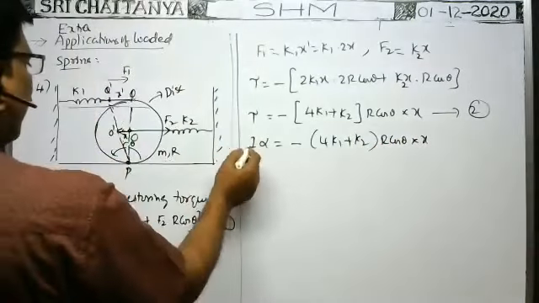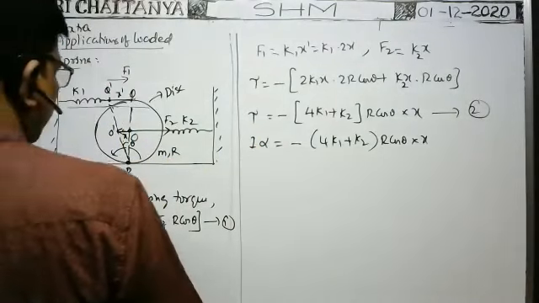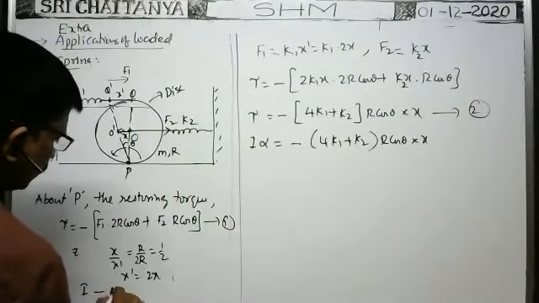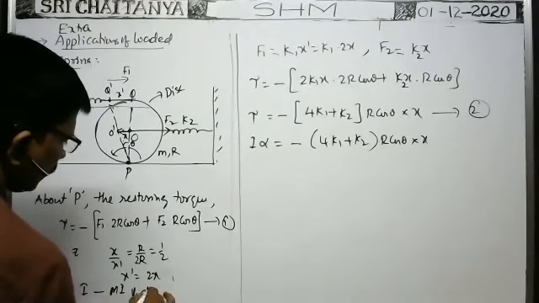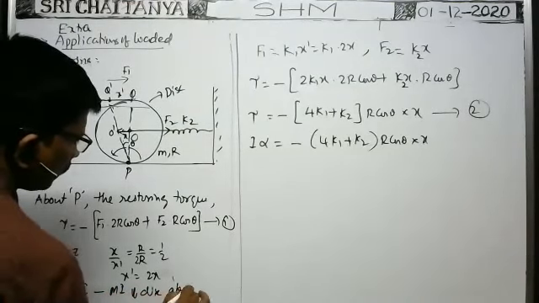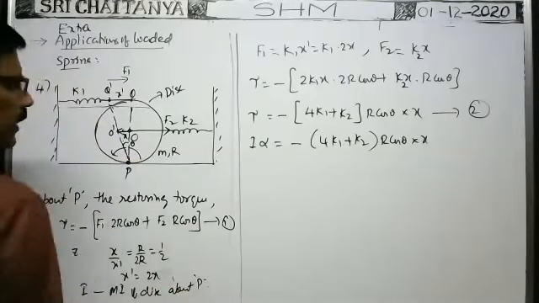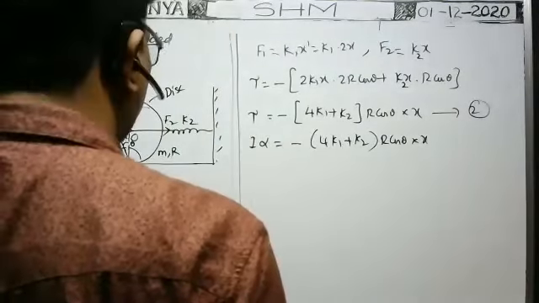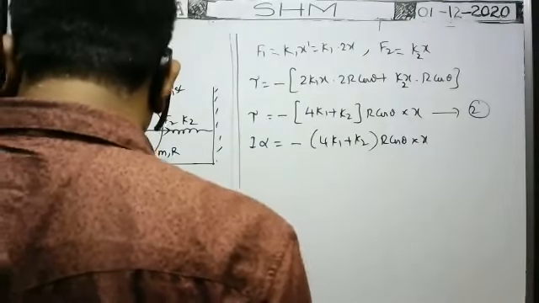From this, where I is the moment of inertia of the disk about P, the point of contact. Therefore, I alpha is equal to minus 4k1 plus k2 into something. Okay, tau is equal to,